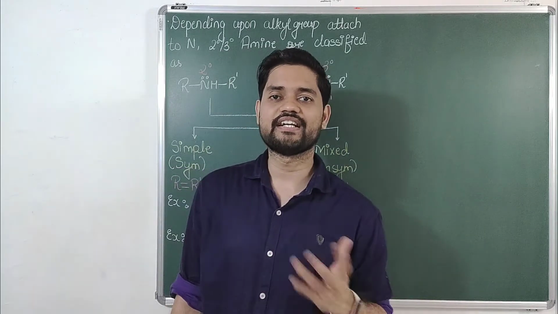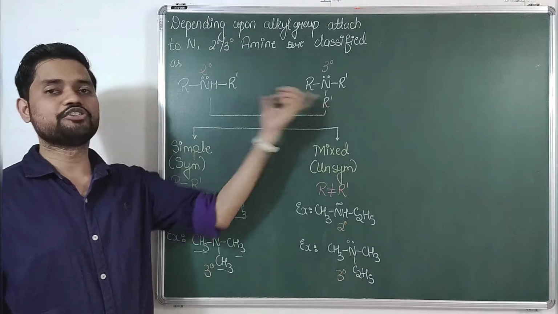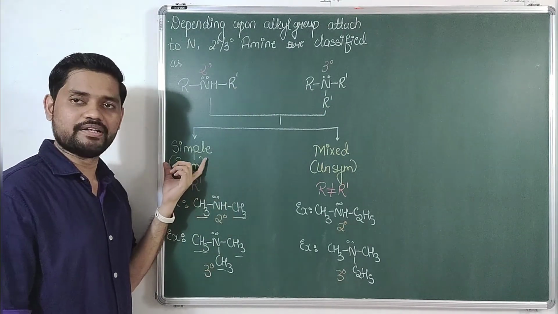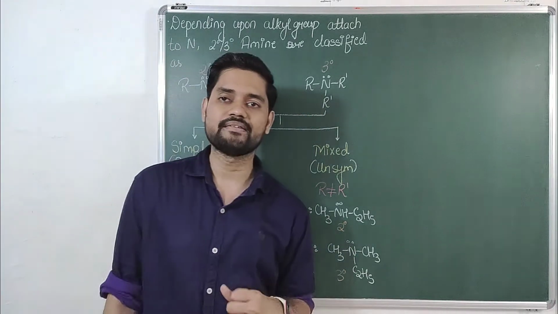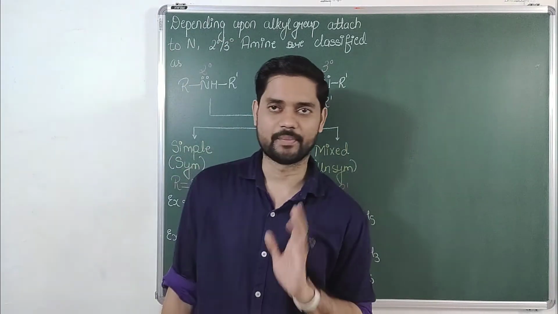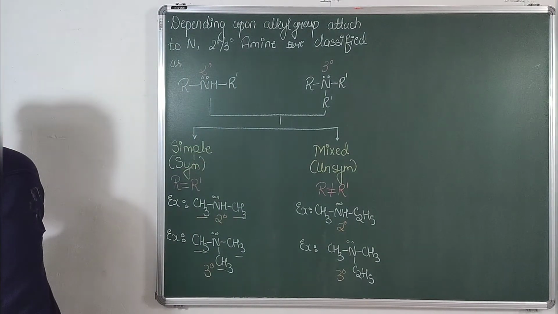Secondary and tertiary further get classified depending upon the alkyl groups. If both alkyl groups are the same or all three alkyl groups are the same, it becomes simple or symmetrical. If any one of the alkyl groups is different, then it will become mixed or unsymmetrical amines. So with this, let us proceed further and discuss